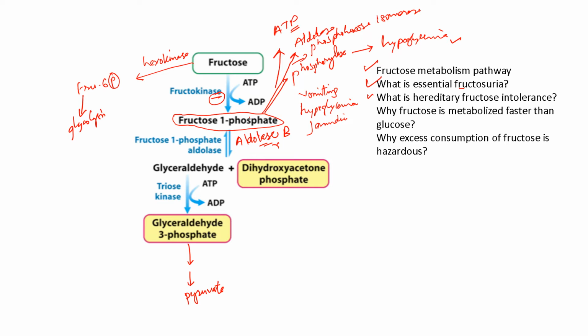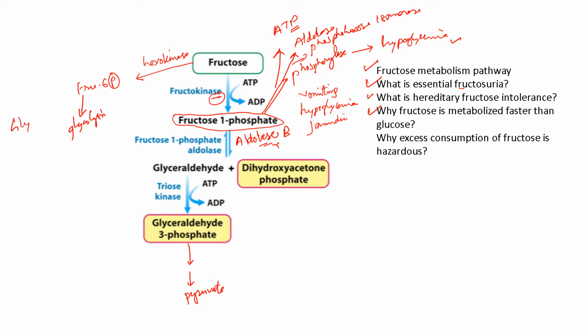Now, why is fructose metabolized faster than glucose? As I have told, fructose metabolism joins the glycolytic pathway at glyceraldehyde 3-phosphate. That means it bypasses phosphofructokinase. Suppose this is your glycolysis.